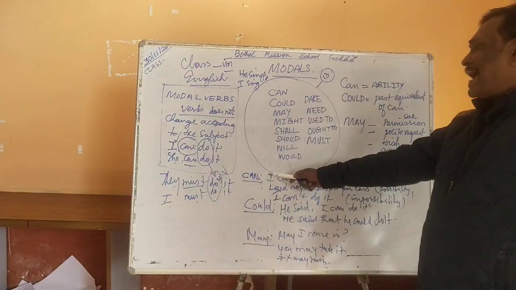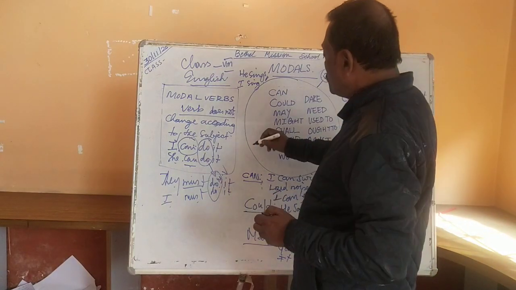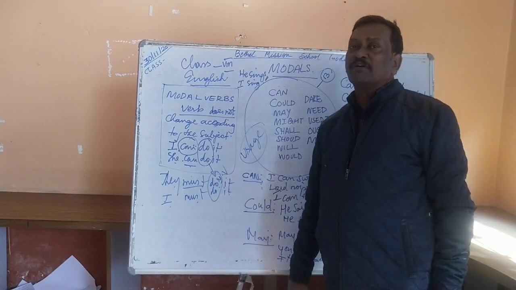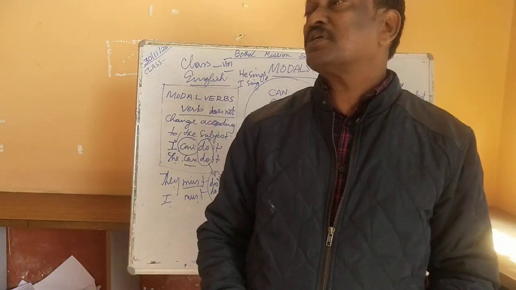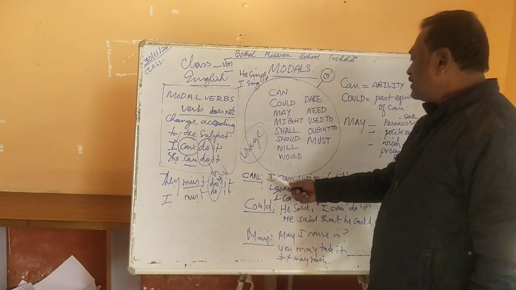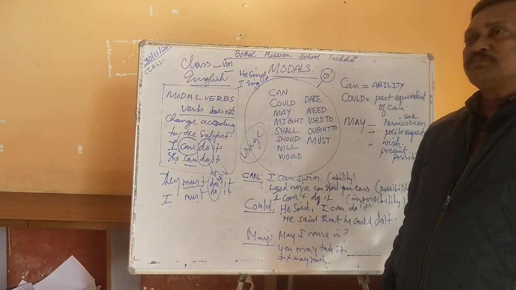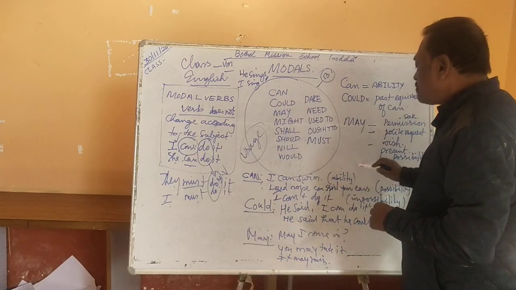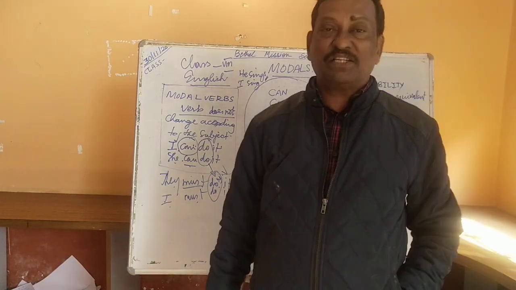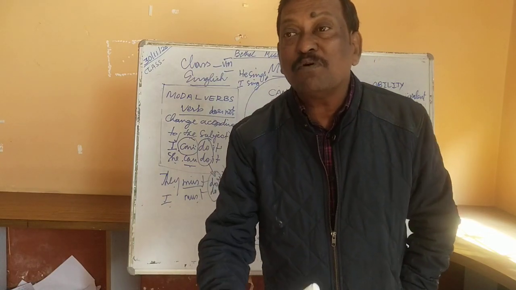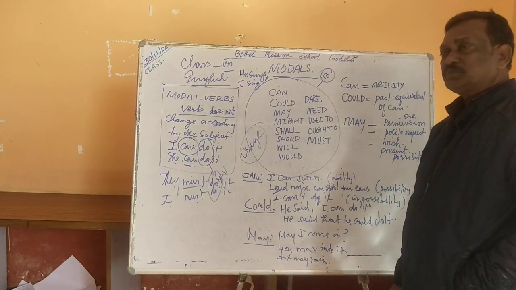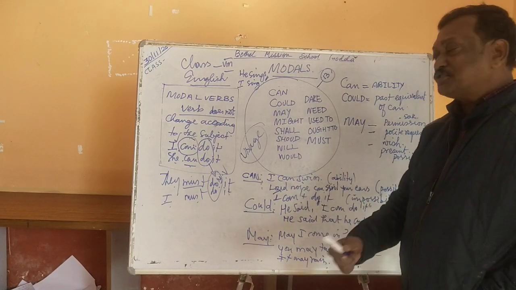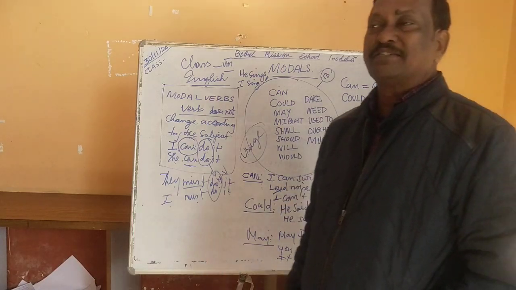Look at this. Can. The usage of modals is very important. You cannot use every modal verb for every context or every situation. The situations differ. For example, can. I can swim. Why do we use the modal verb can? We use it to talk about an ability. Ability. What you are capable of doing. That's ability. So I can swim. You have the ability to swim. Can is used to show an ability.